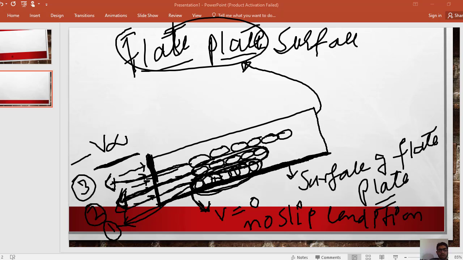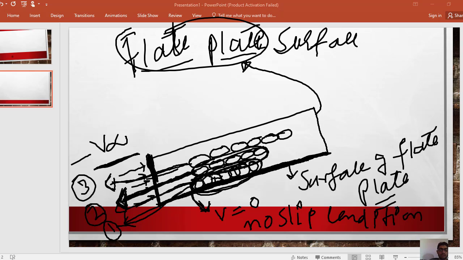So layer number 1 will try to stop the movement of layer number 2, but layer number 3 will try to pull layer number 2.